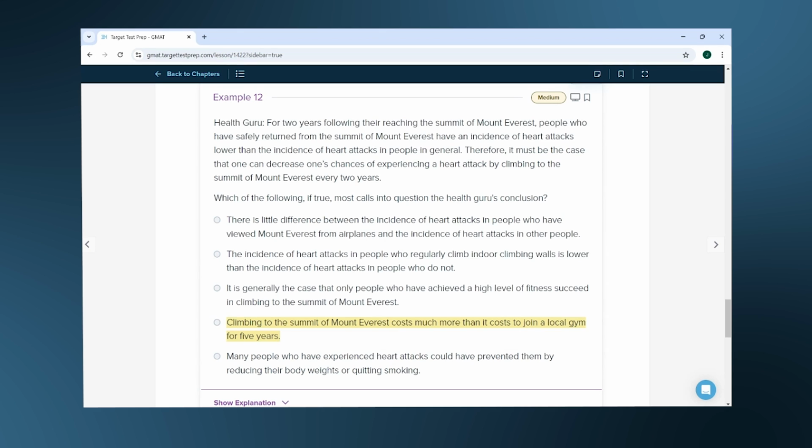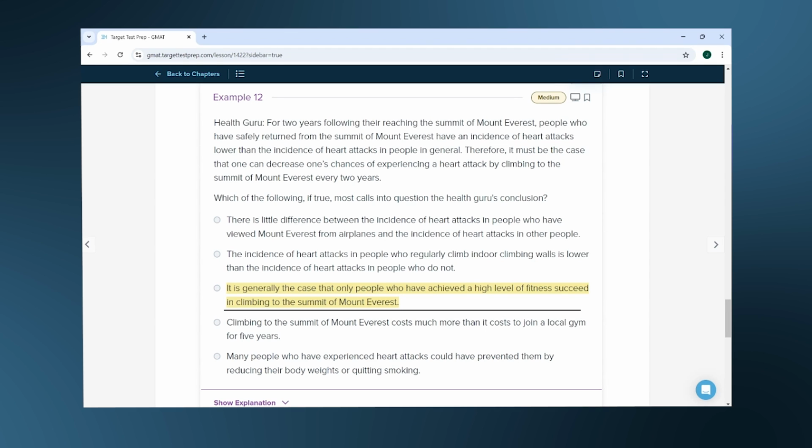And E, many people who have experienced heart attacks could have prevented them by reducing their body weights or quitting smoking. This also isn't relevant. We aren't looking for a list of things that could help lower the risk of heart attacks. We're just looking at the relationship between climbing Everest and heart attack risk. So this is off topic. Best answer is going to be C.